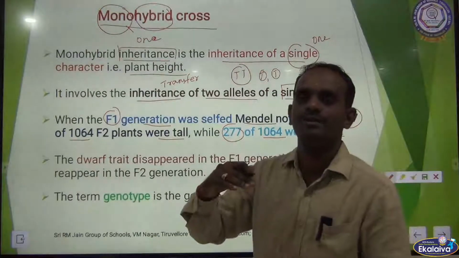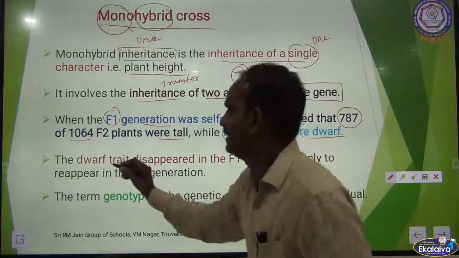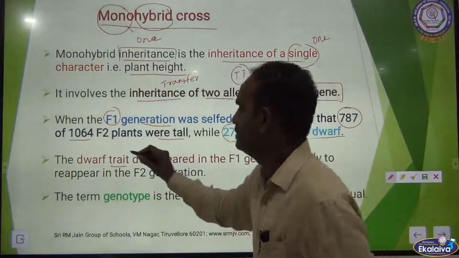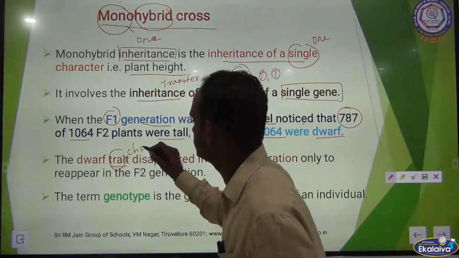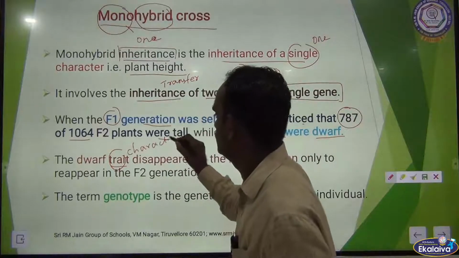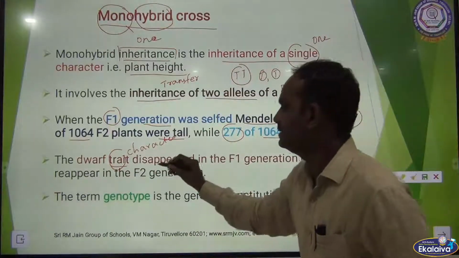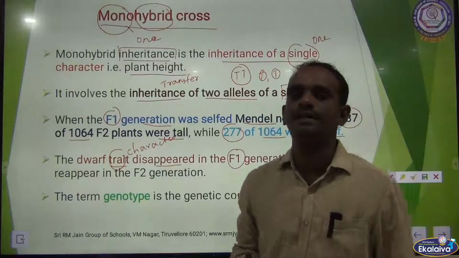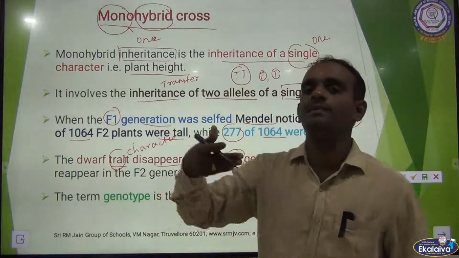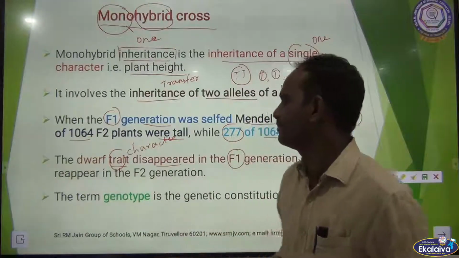Dwarf means small, short. The dwarf character disappeared in F1 generation and reappeared in F2 generation.